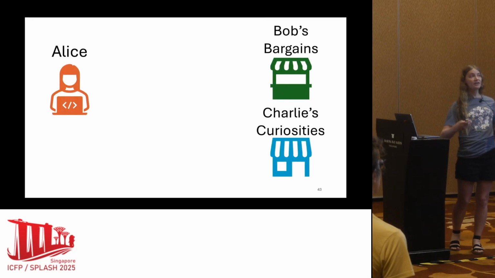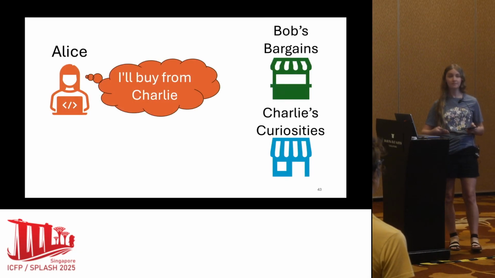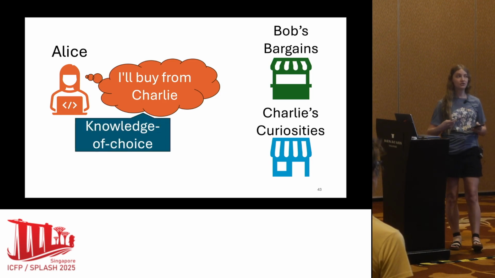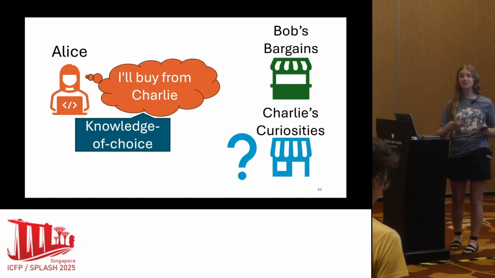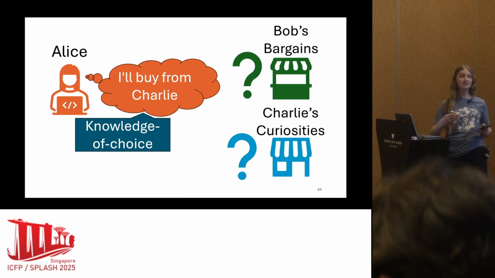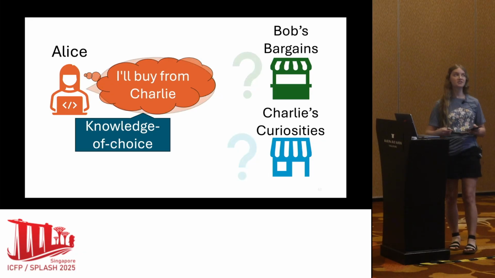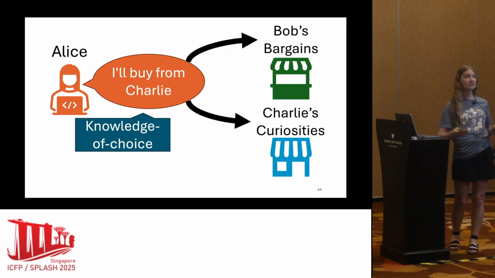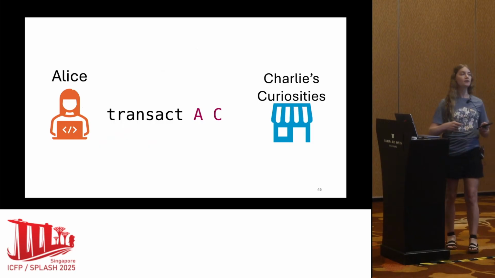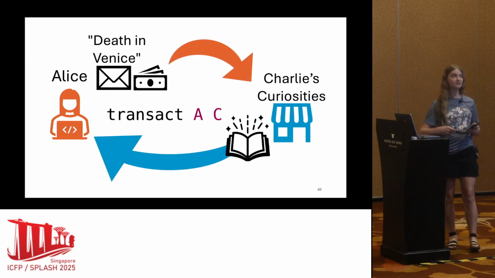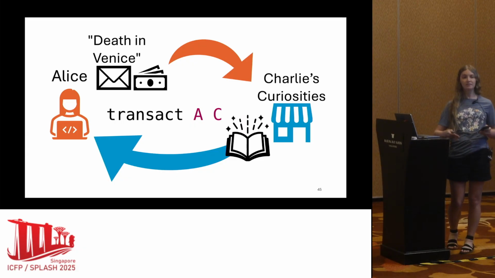Another small problem that comes up in our language is called the knowledge of choice problem. This involves a scenario where Alice selects a dynamic process, but Bob and Charlie don't necessarily know who was selected. Charlie doesn't know whether to wait for a message from Bob and from Alice, and neither does Bob. So in our language, we enforce that this message is sent to both Bob and Charlie, the relevant processes, before that transaction can occur. Once that information is conveyed to Bob and Charlie, the transaction can proceed as normal, where Alice will then send the message and money to Charlie, and Charlie will send back the book.